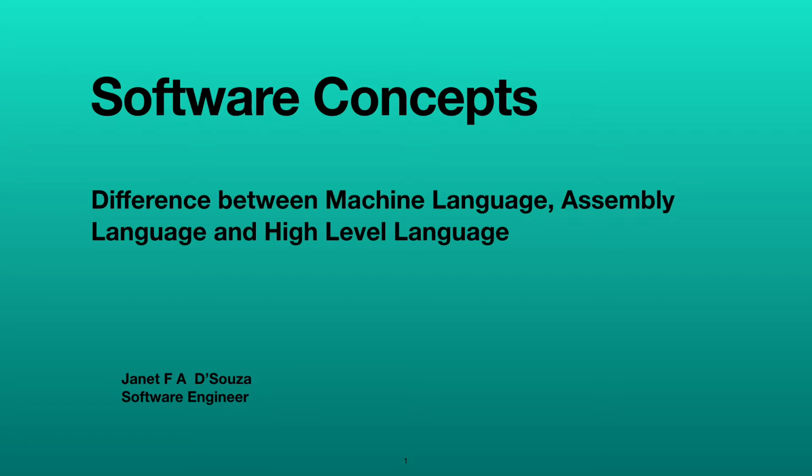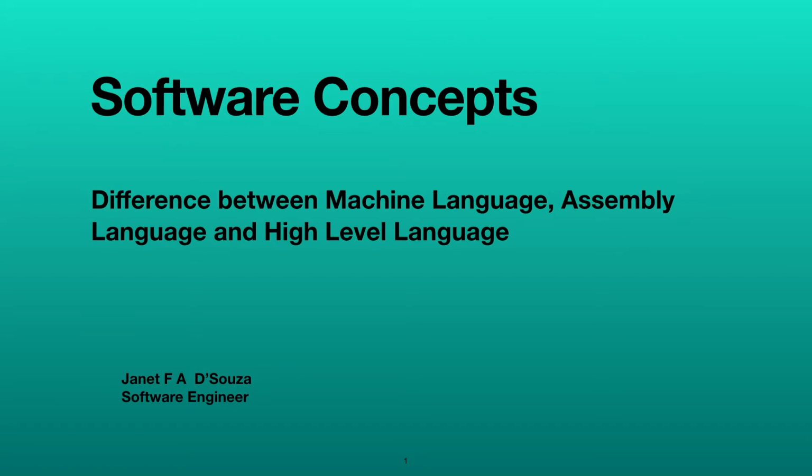In this video we are going to learn the difference between machine language, assembly language and high level language. As we all speak different languages, computers also have some specific languages. They don't understand our language directly. So when we write programs to get executed by the computer, we have to write it in a language understandable to them. So that is machine language. Computers understand only one language, that is machine language.